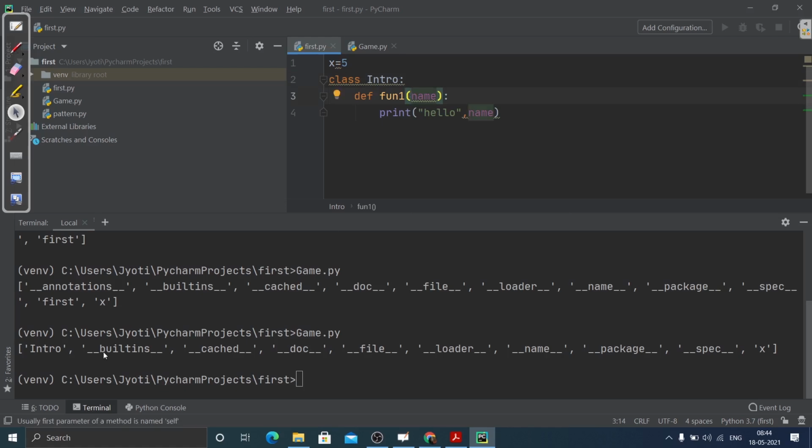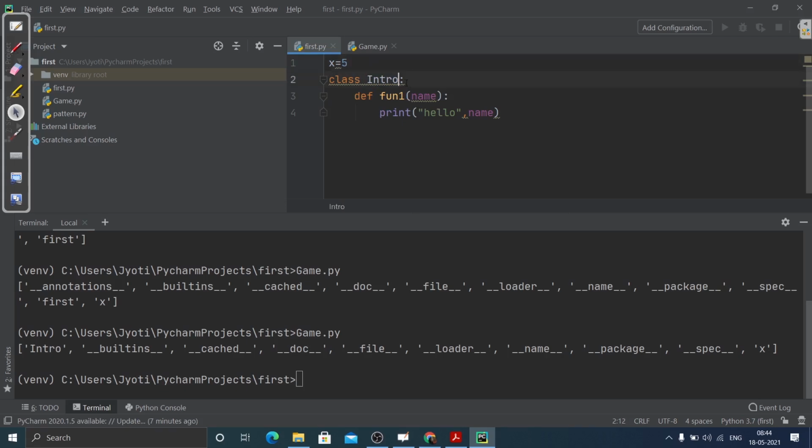That's why it is showing only the class name, because we know that we need to create an object first to instantiate the class. So it's just showing the name of the class, that is intro, and then the variable name x is shown here inside this list.